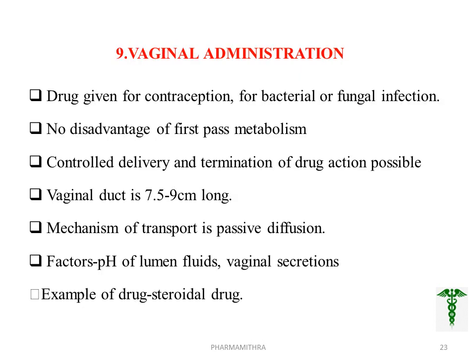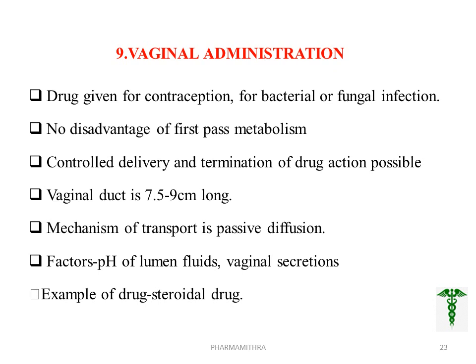Ninth mode is the vaginal administration. The drugs given for the intravaginal application are generally intended for local treatment, that is for bacterial or fungal infection or to prevent contraception. The route is now used for the systemic delivery of contraceptives, steroids. The advantage is that there is no first pass metabolism. Here we can control the delivery, and termination of drug action is possible over here.